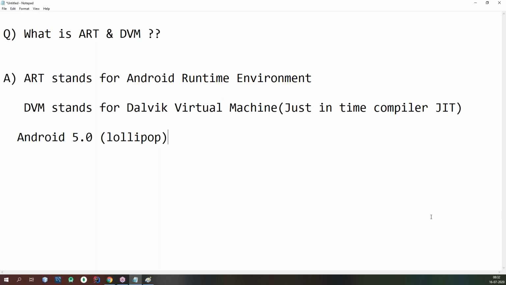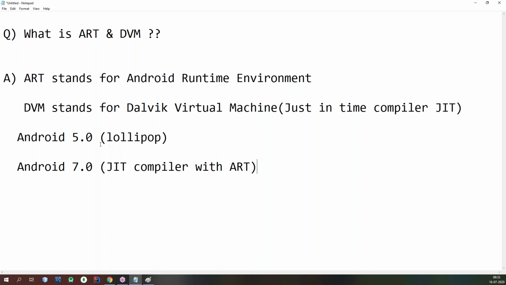From Android 5.0 onwards, Android Runtime has been used in place of the Dalvik virtual machine. And in Android 7.0, they additionally added a JIT compiler with ART to constantly improve the performance of the apps they run.